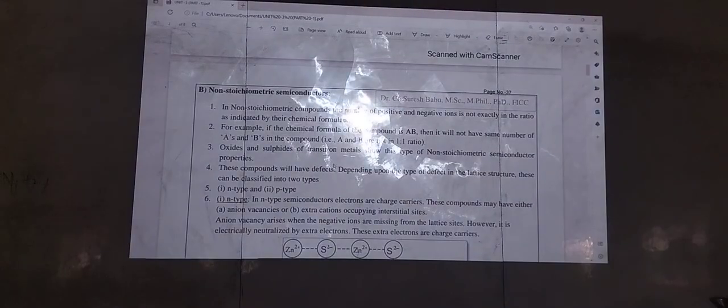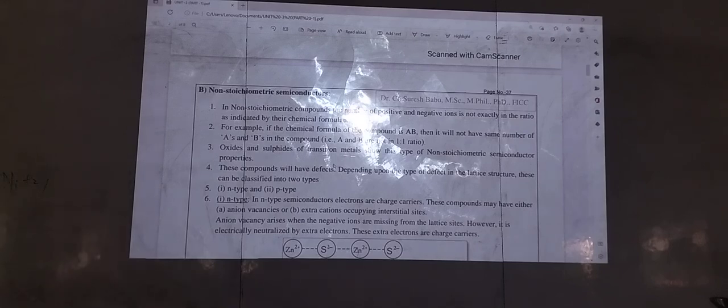Defects. Sometimes we create the defects so that electricity is produced, or sometimes the compound has its own defects. Mainly we have two types, N-type and P-type. We already studied these before. N-type, which carriers? Electrons, very good. In P-type, who will be there? Holes.